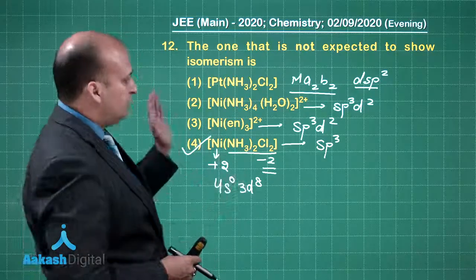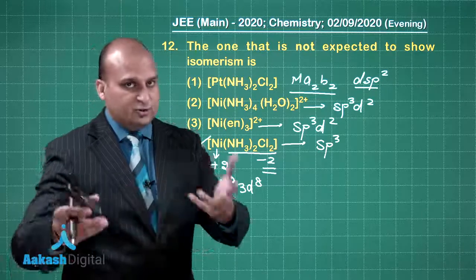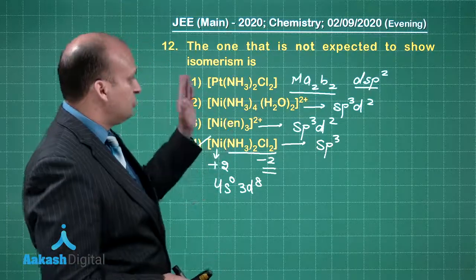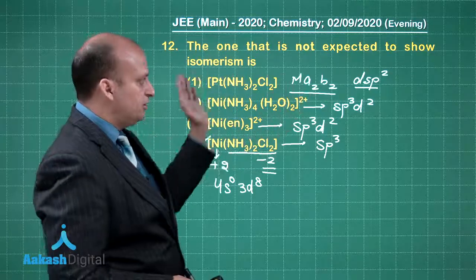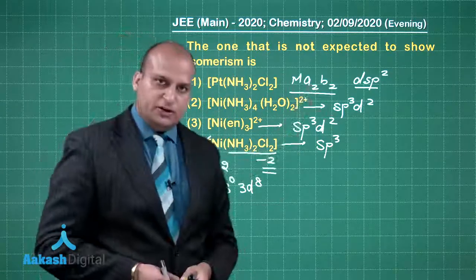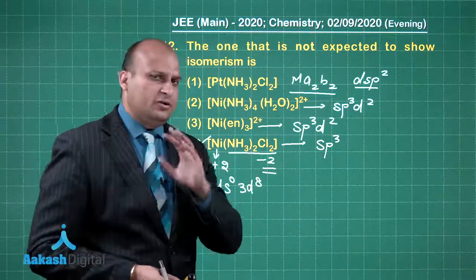So, you see this is I should say a very good question. If you want to keep it in the tough category, yes, you can keep it. The idea is that first of all you need to know what is isomerism, then you need to know the hybridization, then you need to know the geometry of the molecule. So, all that information they have asked in one question. So, very good question, so to say.